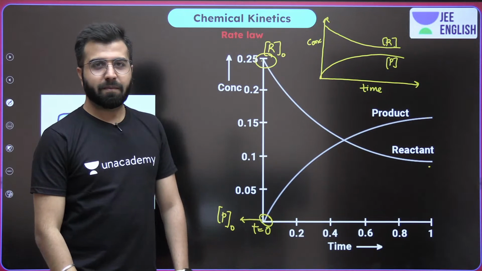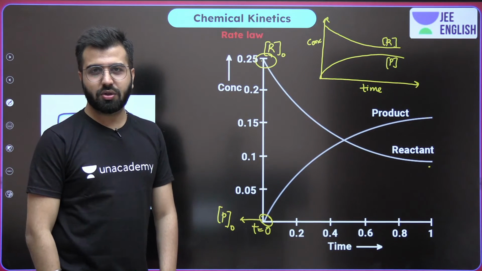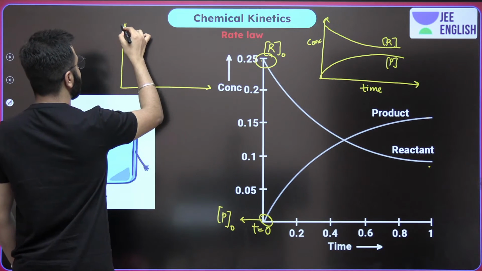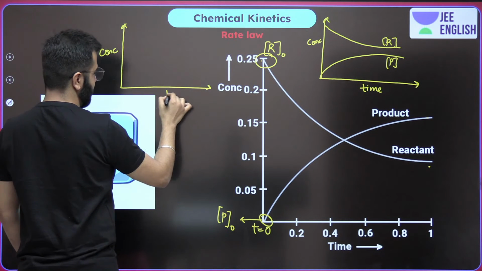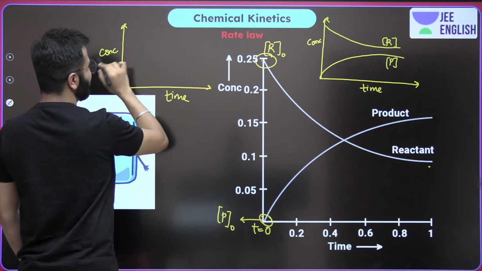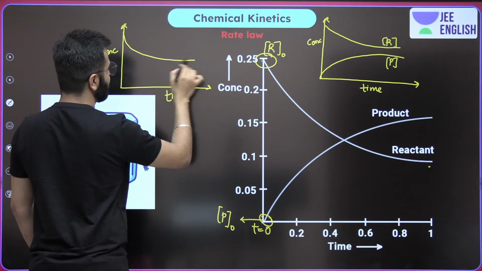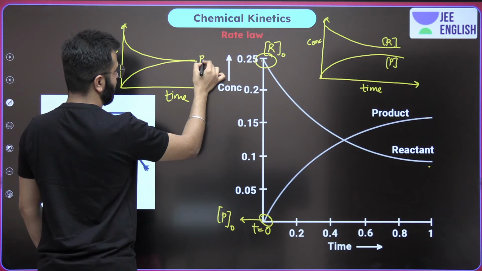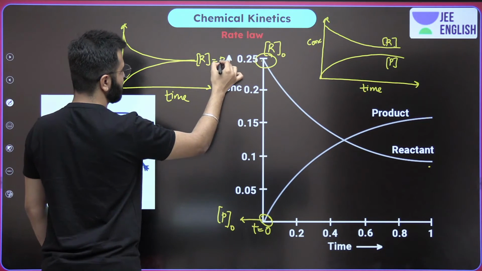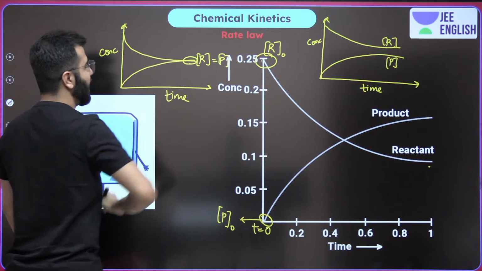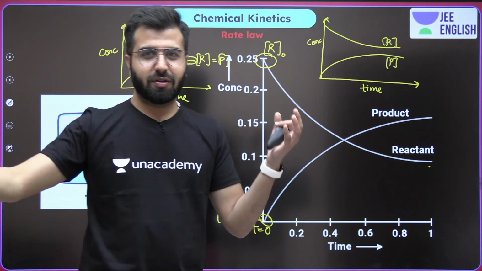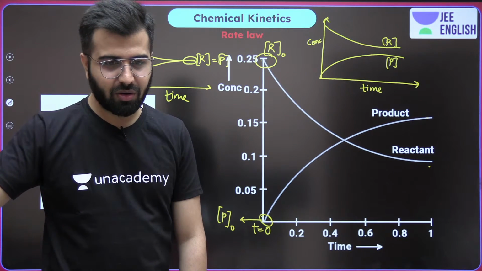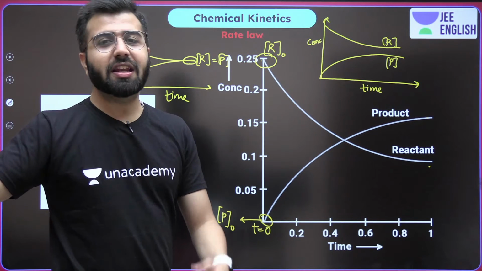Will you accept this graph if I show this to you? Is this possible? Again concentration, again time. This is the concentration of reactant. This is the concentration of product. Can the concentration of reactant and the concentration of product be the same after so many minutes or hours, whenever the time gets completed, whenever the reaction gets completed?